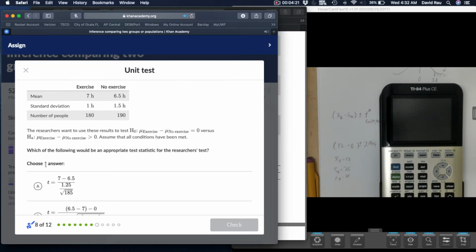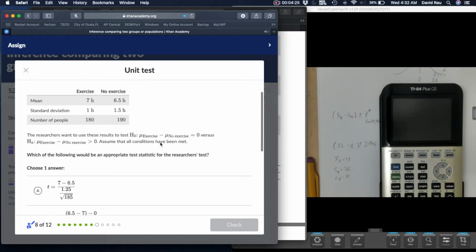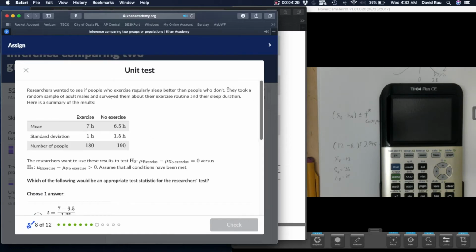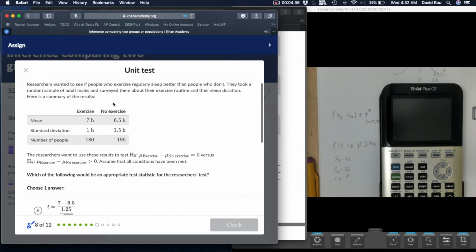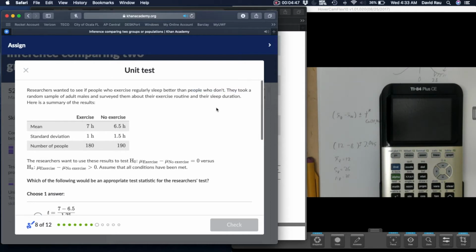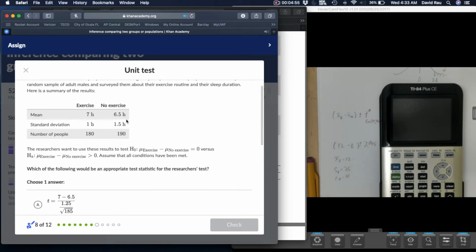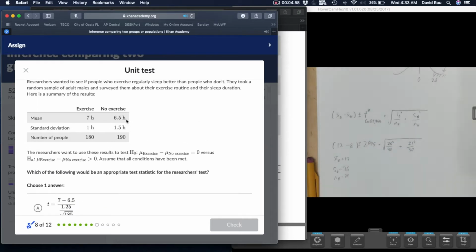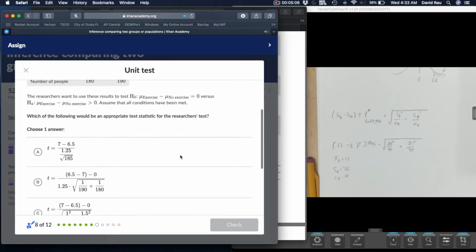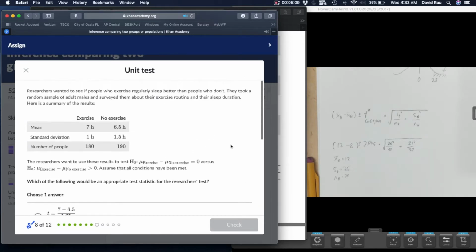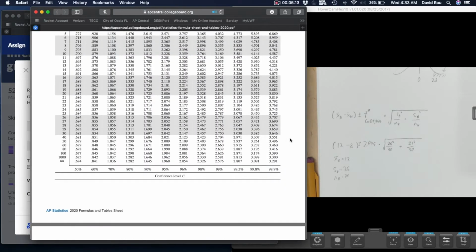All right, next, just find the test statistic. Hooray, awesome, love this. Now, what are we doing here? So notice, read the wording here, they took a random sample of adult males and surveyed their exercise and sleep duration. And so it looks like it's one sample, and essentially what we're doing is we're blocking by people who exercise and don't exercise. Now what that's really doing is what we call a, well, let's just see what's going on here. I don't want to talk out of turn. Well, it's one sample, and we blocked.